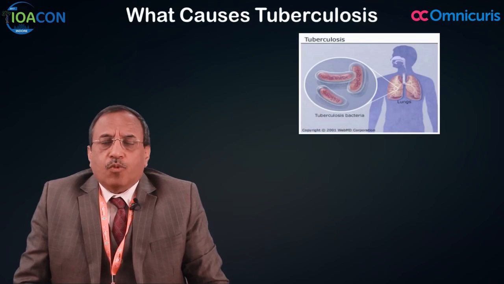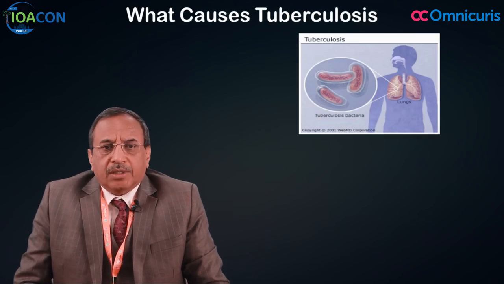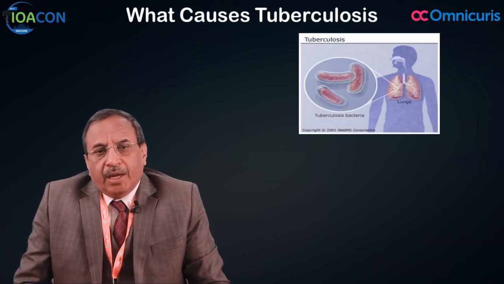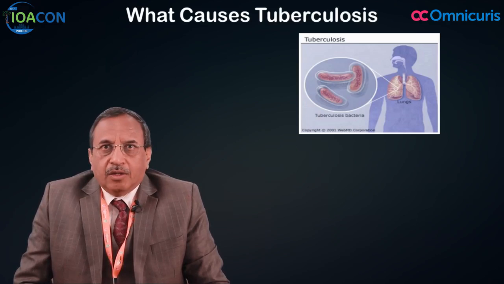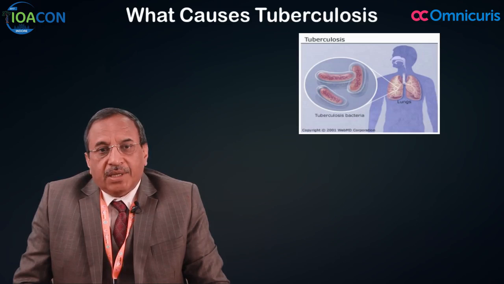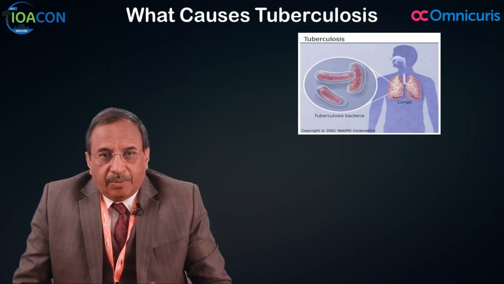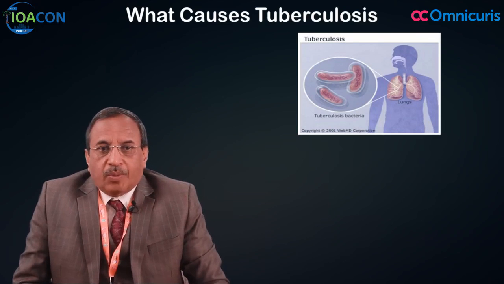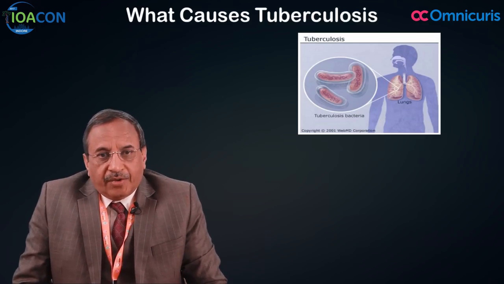Now, the question comes, what causes tuberculosis? Tuberculosis is caused by a bacteria called Mycobacterium tuberculosis. It affects the lung first, and this produces pulmonary tuberculosis, a lung tuberculosis. Now, this pulmonary tuberculosis in a very young child comes as a primary complex, and that is resolved either by immunity or by treatment.